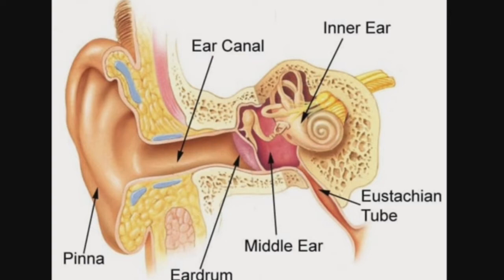So in between the outer ear and the middle ear, we have a passage. That passage is known as the ear canal.